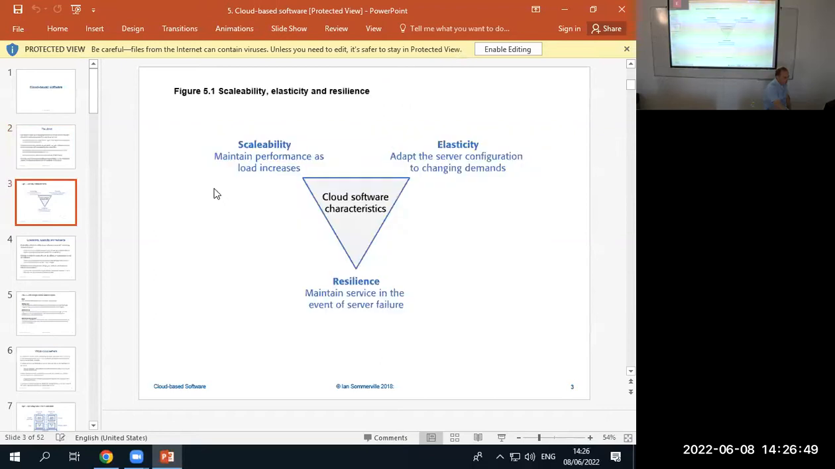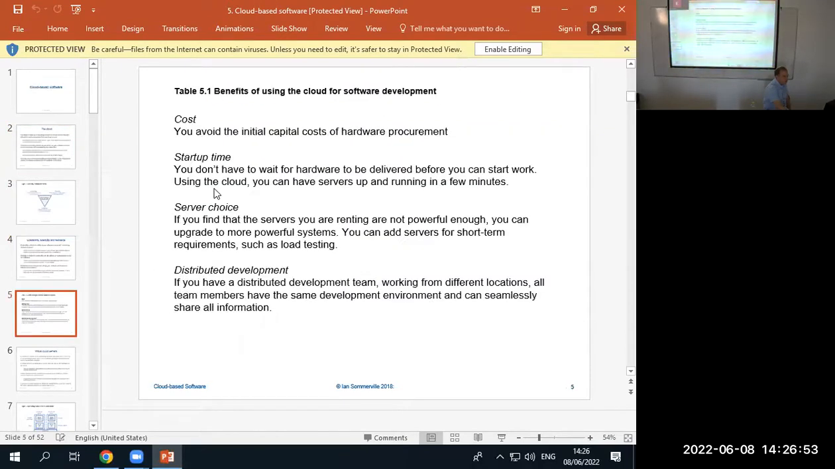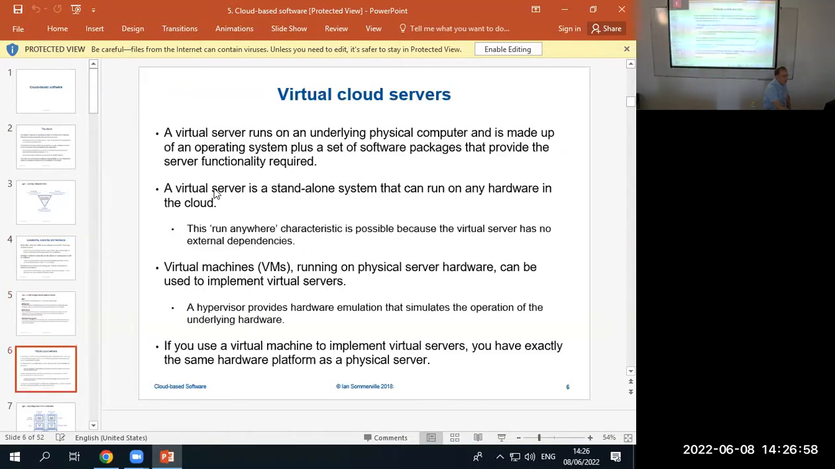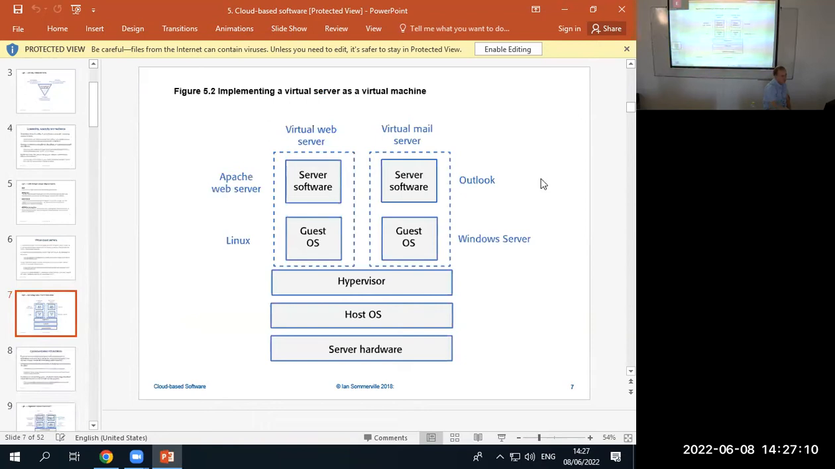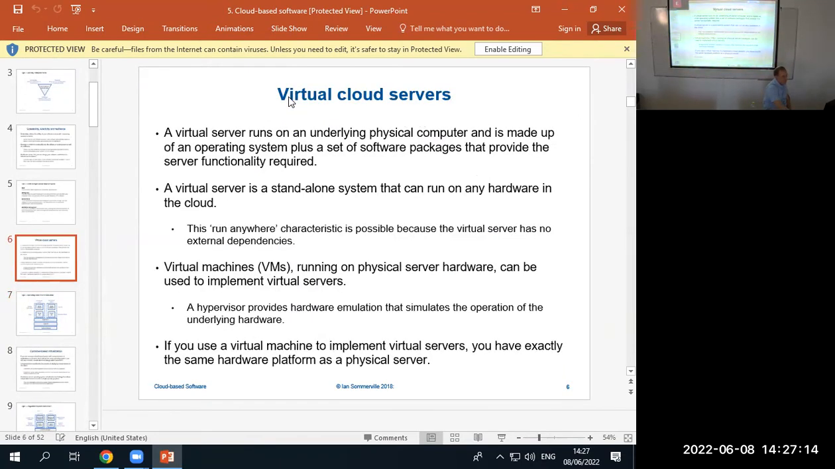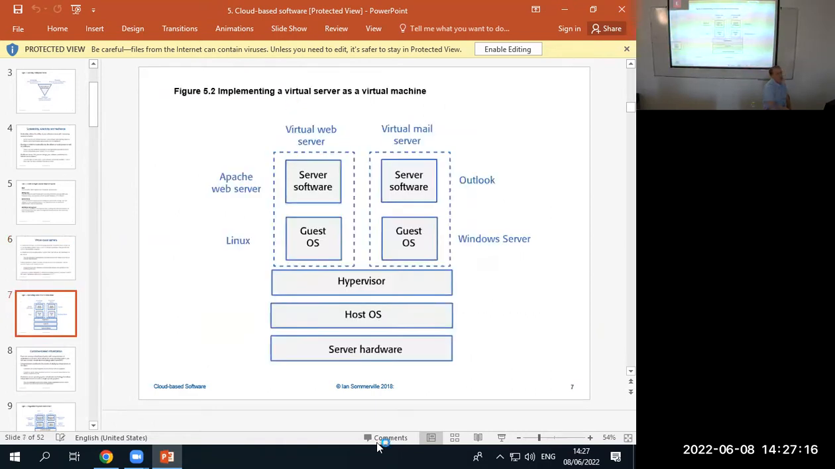Cloud, we know what the cloud is. It's scalable, it's resilient. Its startup time is cheaper. You pay per month. You have a virtual cloud, which allows you to have a virtual machine. What is a virtual machine? It's all compartmentalized. It looks like this here. I don't know why this is in cloud, because you can have a virtual machine. This is just explaining how the cloud works.